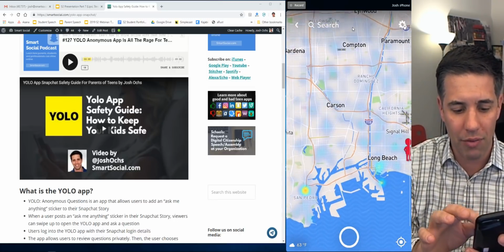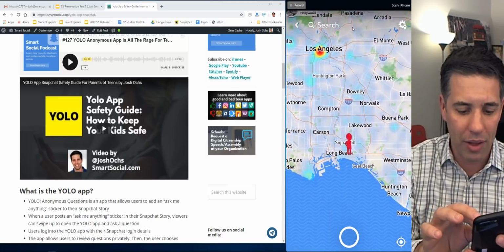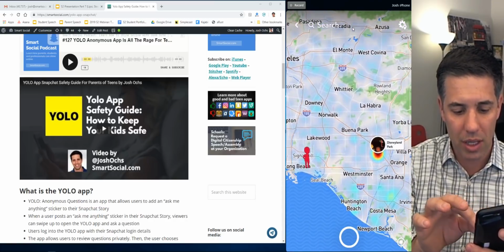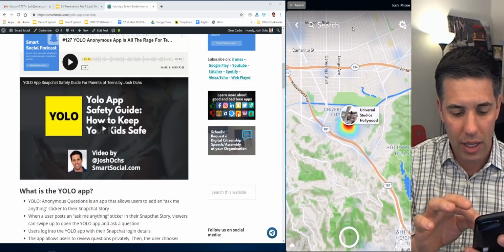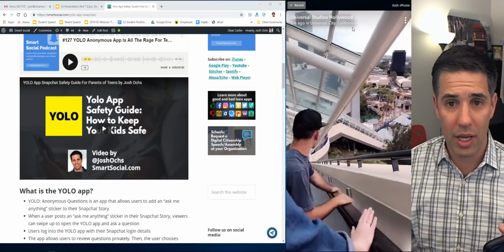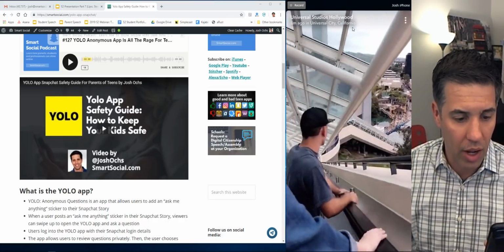You can see where I live, yikes. Long Beach, California. But you can also see where some of my other friends are at. Now, I think all my other friends have, quite frankly, turned off their Snap Map thingies. Maybe because I tell all my friends to. But you can go into Disneyland or Universal Studios Hollywood, click on that, and you can see and experience what's going on in there. It's actually an interesting thing to experience.